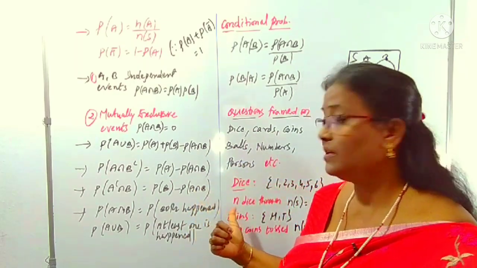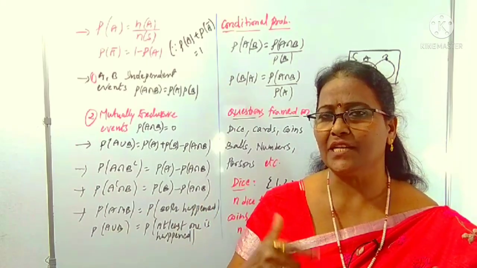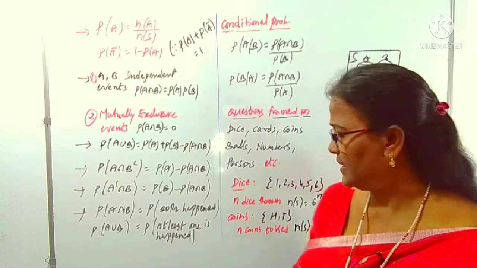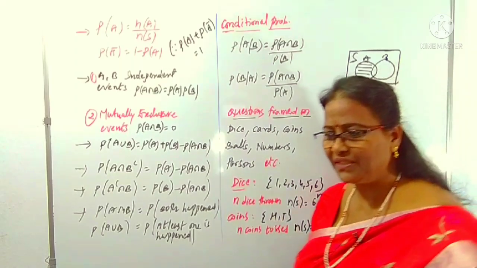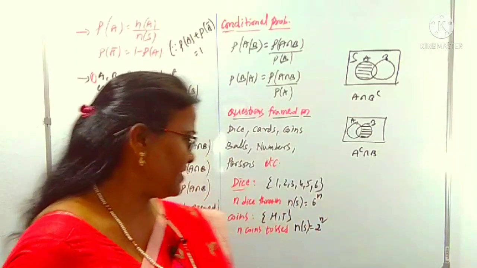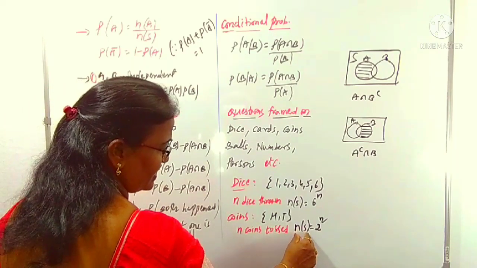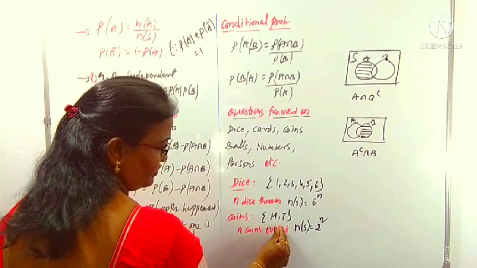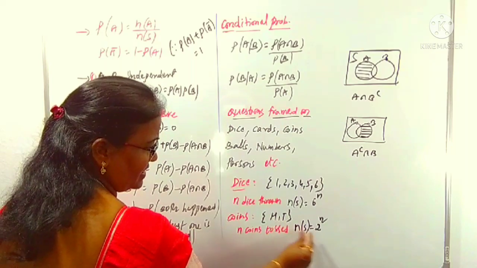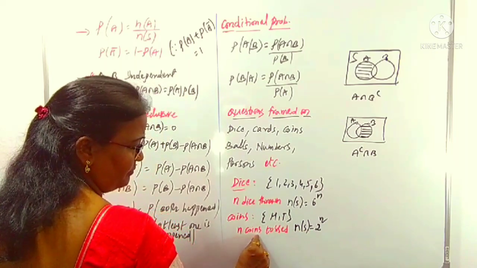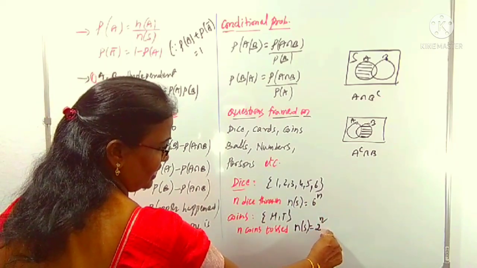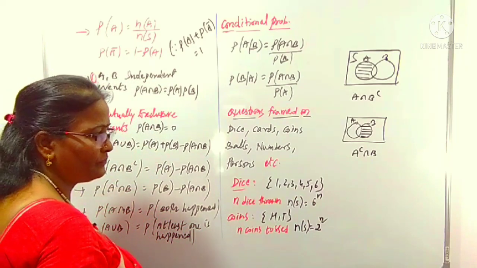But the unbiased coin is also known as a fair coin, head and tail must be there. In case of coins, if n coins are tossed, the number of possible cases is 2 power n, because total events in a coin is 2. How many times it is tossed? n times. That's why the total number of cases is 2 power n.